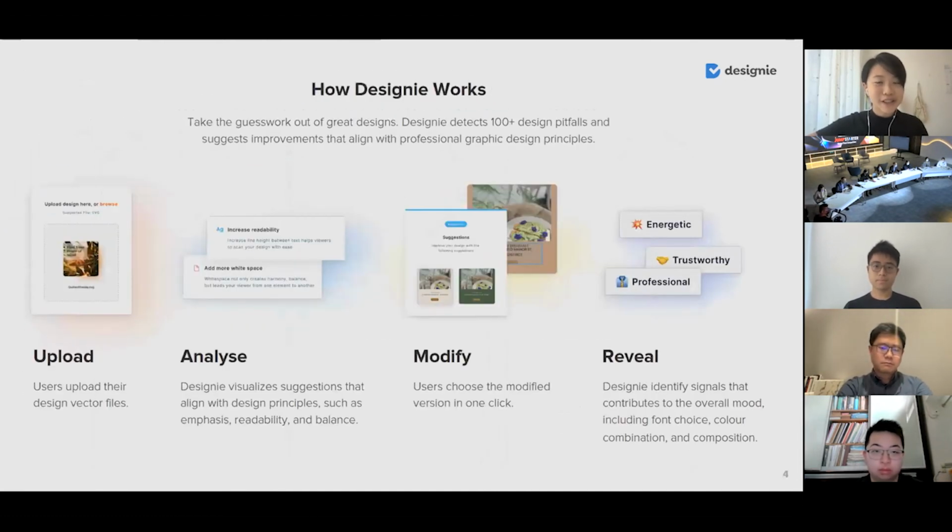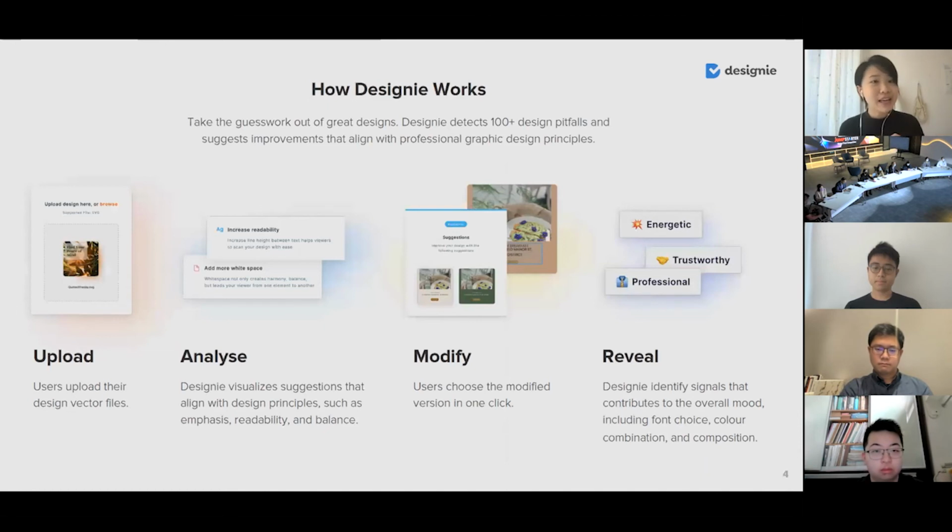I think to answer this, I can make an analogy. Design is very humane, just like the thing you write, just like an essay that's written by a person, right? But what we're doing is not to automate 100% of the process, making it a very cold-blooded robotic message, but it's more like when we detect some pitfalls that are used within design, we can alert our user, making sure that they don't make some very minor mistakes. For example, in a message or an essay, it would be: don't make grammatical mistakes, make sure that you have spelled the words correctly. So that's the thing we're targeting for design.